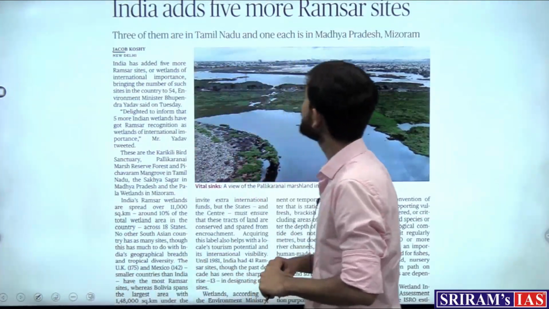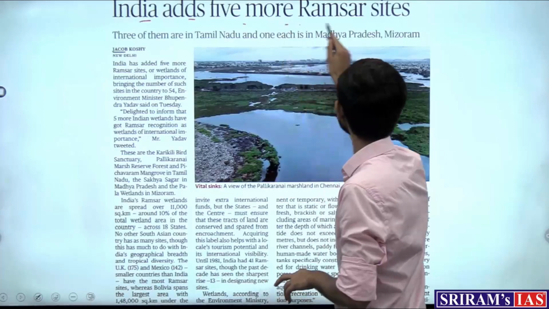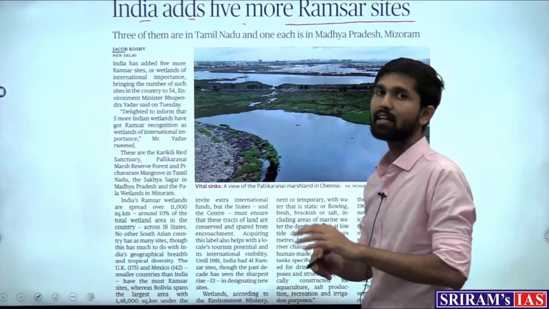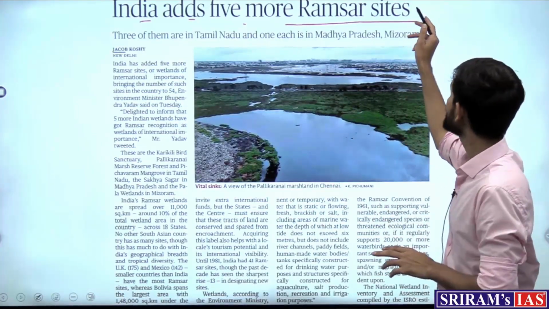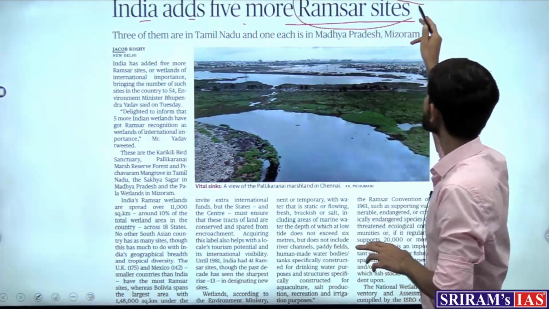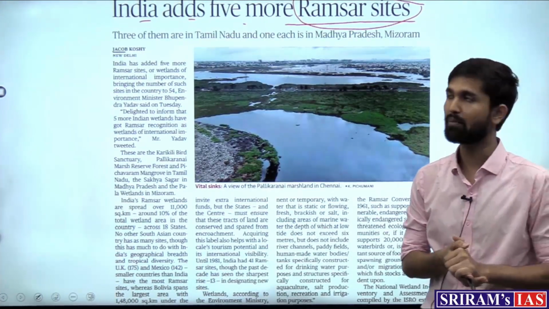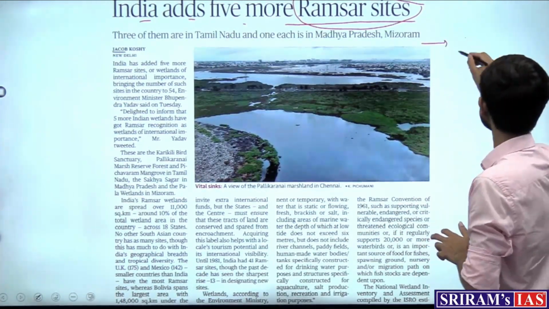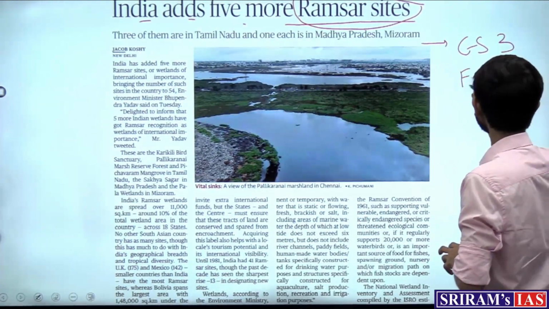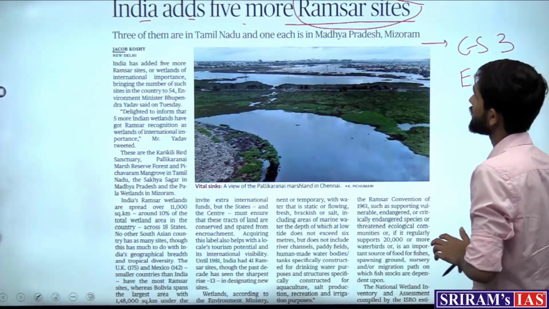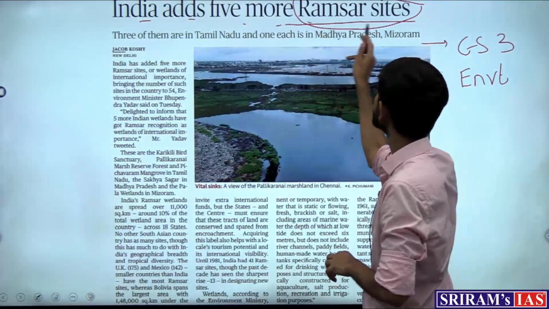The next article which appears in the newspaper reads, India adds 5 more Ramsar sites. Now this article is of utmost importance from our environment point of view, because the concept of wetlands and Ramsar sites are often in news and of importance in the examination. So this becomes important for us from the examination from the syllabus point of view of GS3, where we study environment, and from the prelims perspective as well. Now the news is saying that 5 more Ramsar sites are added.